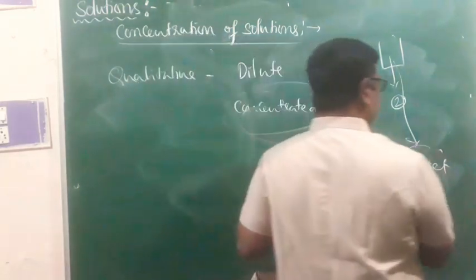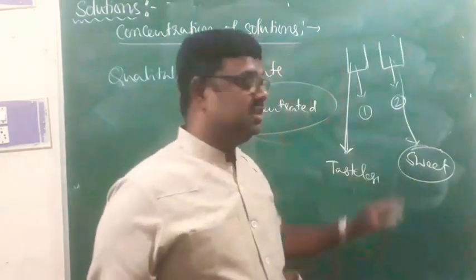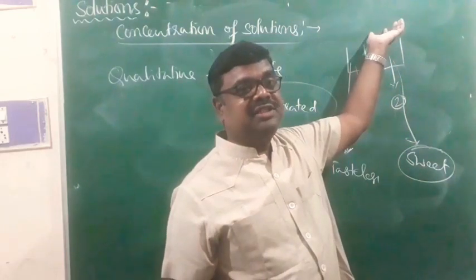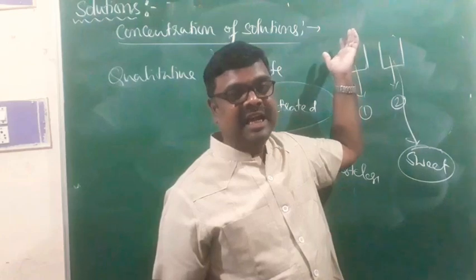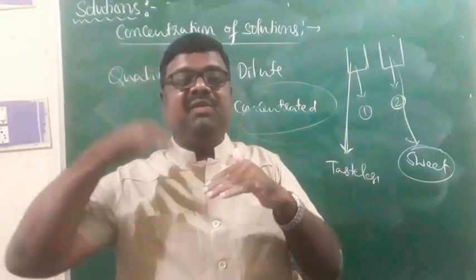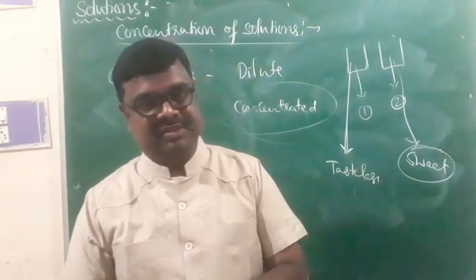Here it is highly sweet because a very large amount of sugar is dissolved in water. That's why it is a concentrated solution and that is a dilute solution. And this is the qualitative way of expressing concentration of solutions.